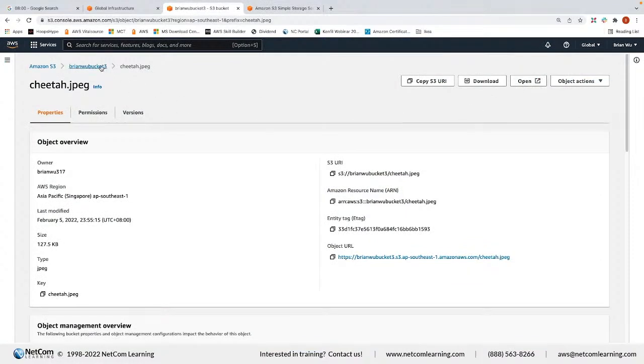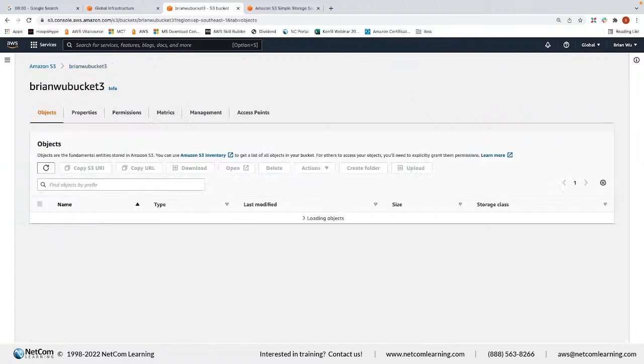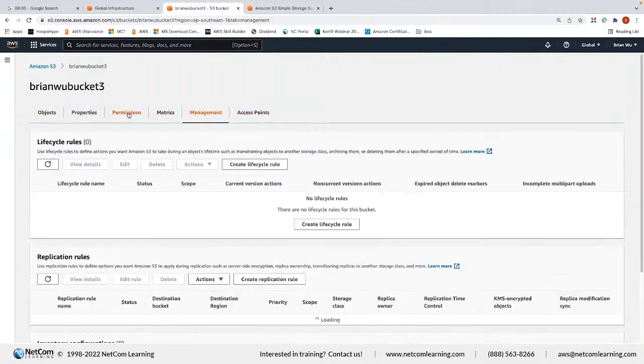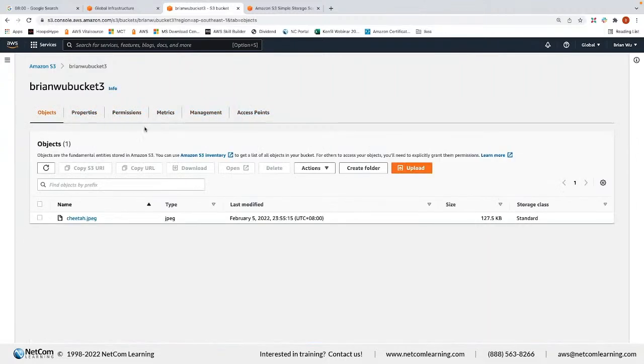Suppose I really want to disclose this content to the world, maybe really a static object, a company logo, or a movie for our customer. So what can we do? How can we do it? Let's take a look at something related to permission. If we go to this bucket, there are many buttons and many features.